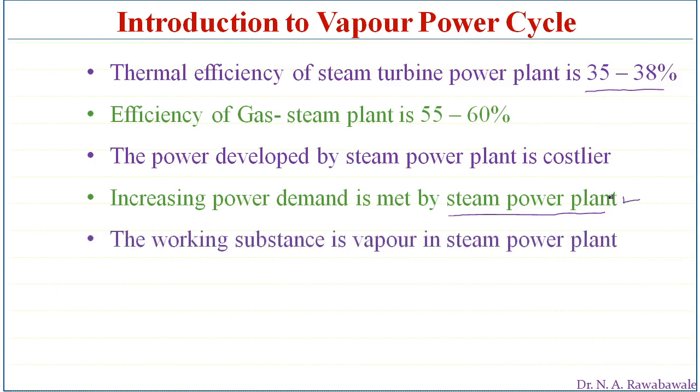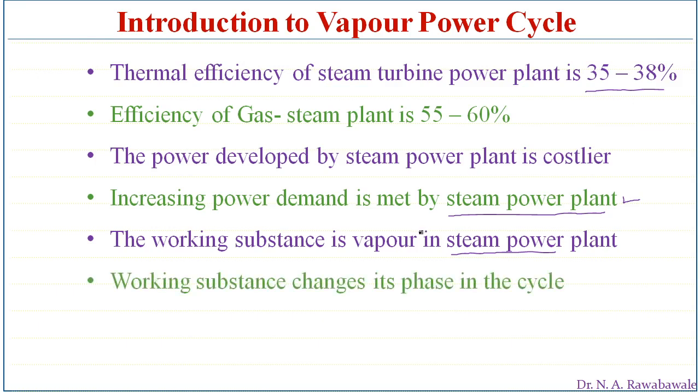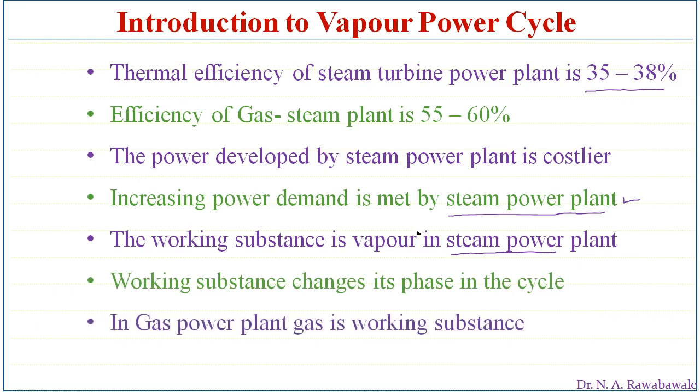The working substance in the steam power plant is steam. The behavior of steam is not fixed. The quality of steam changes and it does not obey any fixed law. The phase of the working substance changes from unit to unit in the cycle, whereas in a gas power plant the gas is the working substance and its behavior is certain and it obeys the gas laws.